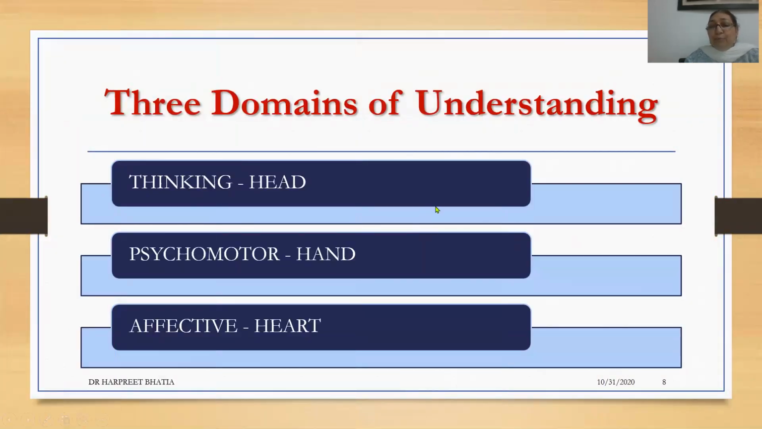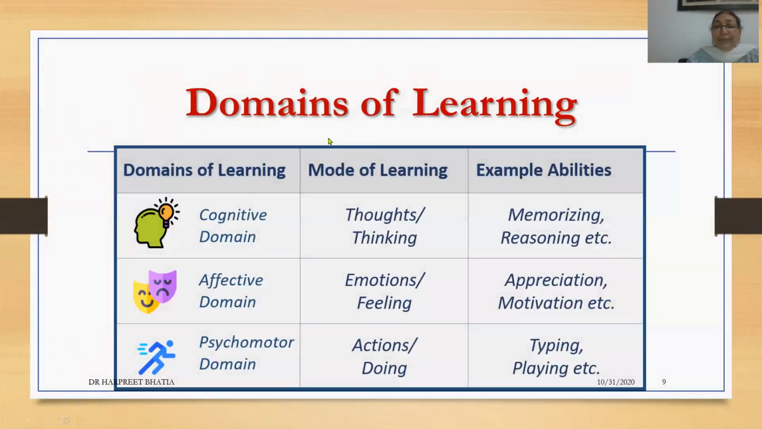When originally Bloom had started working in this area, he had said that there are three primary domains of understanding. One is the head, which is involved in the thinking process. The other is the hand, which is involved in psychomotor activities. And the third is the heart, which is the emotions and the affect of the individual. So when he talks about the cognitive domain, the head, he talks about thinking. And what do we do when we are thinking? We are memorizing, we are reasoning, we are understanding, applying, evaluating.